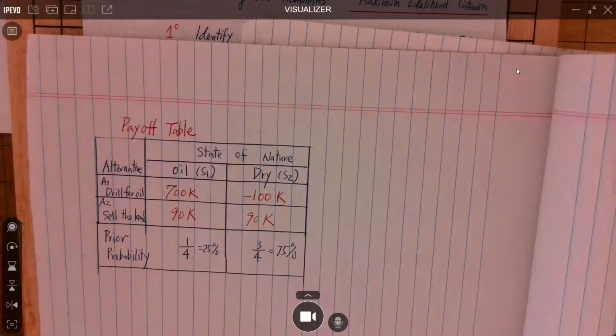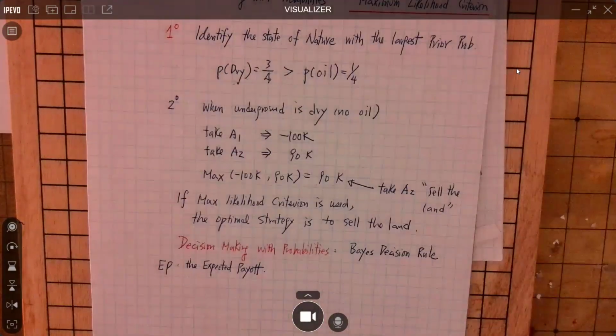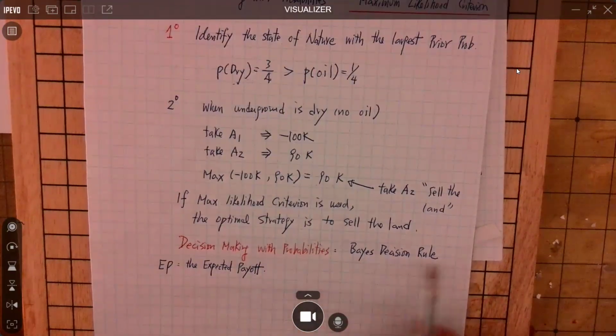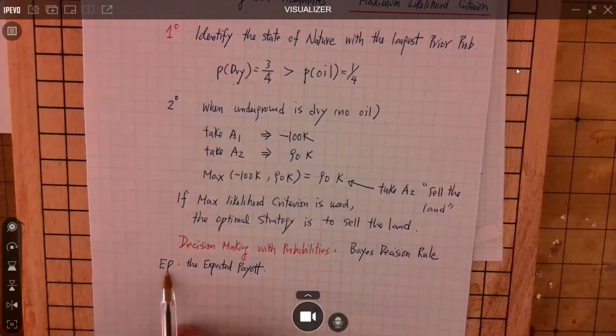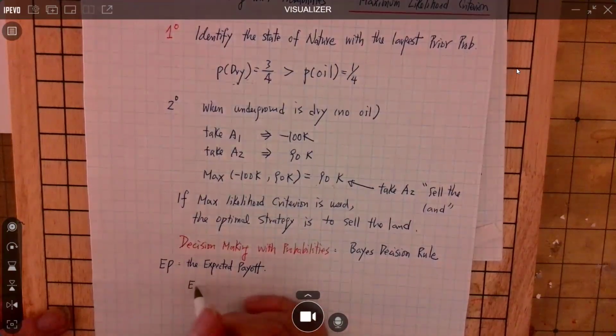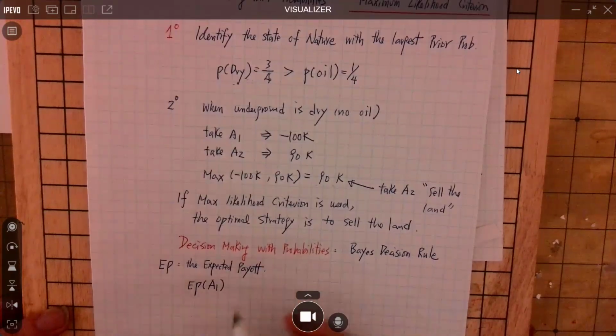Okay, let's look at the last one. The last one is based on the expected payoff in the payoff table. So the last one, decision making with probability based decision rules. The judgment is based on the expected payoff. Okay? So first we calculate the expected payoff if action 1 is used, or you use alternative 1.